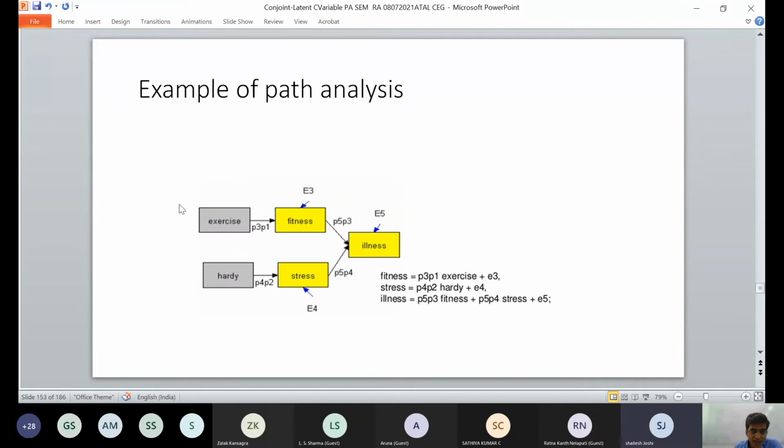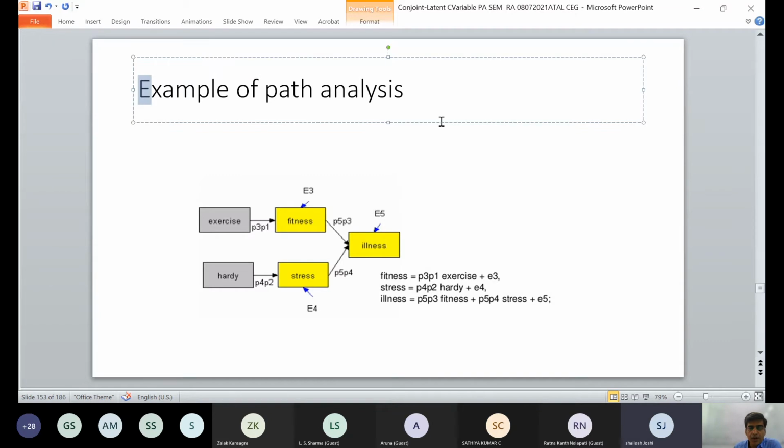Fitness will have P3, P1 if you are doing exercise. Then you have fitness, but you are also working very hard, for a longer duration of time, so you may have stress, and because of that you are getting illness. So illness may be because of fitness, the less exercise you are doing, and the more stress you are taking. This is also an example of path analysis.